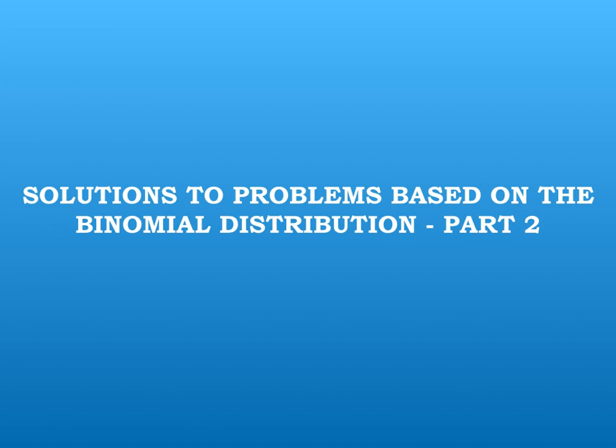The first step is to find the parameters n and p, and in some cases capital N value will also be given. The next step is to define capital X, then write the general format of the PMF, and in the PMF replace the values of n, p and q, and then find out the required probabilities.